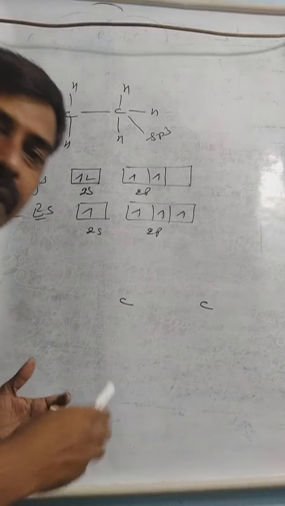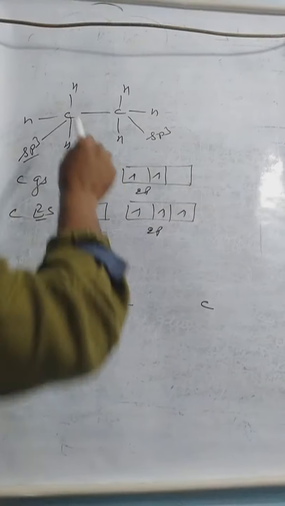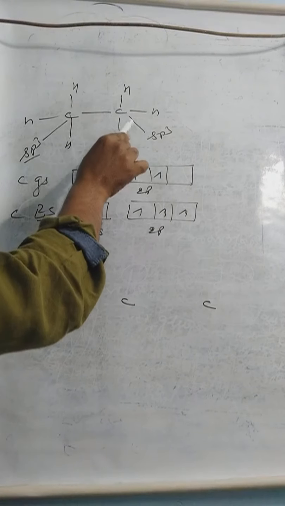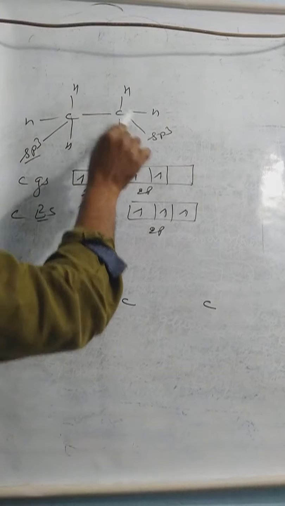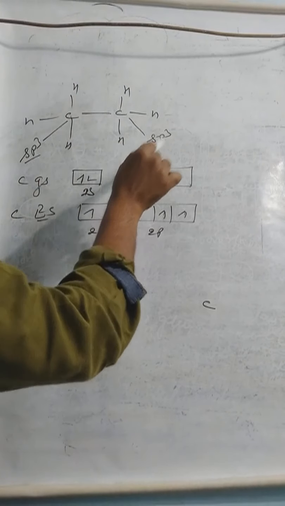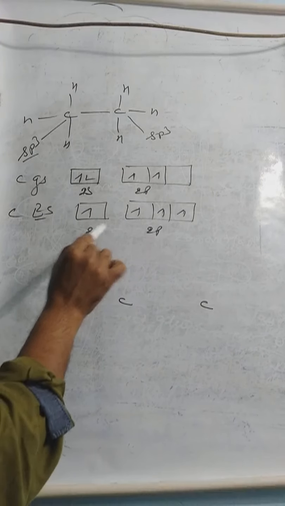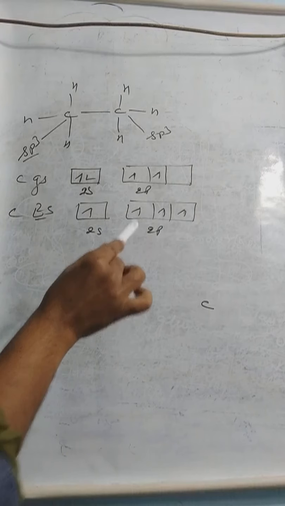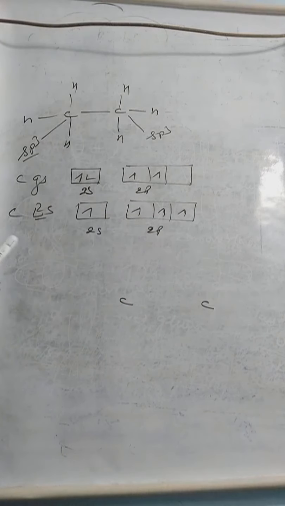Then here it is ethane, C2H6. See this compound. The two carbons are here. The first carbon is sp3 hybrid and the second carbon is again sp3 hybrid, as 1, 2, 3, 4 bond pairs are there and there's no lone pair. In the case of carbon, lone pair conditions are not available. So there is an sp3 carbon. Both the carbons are sp3.